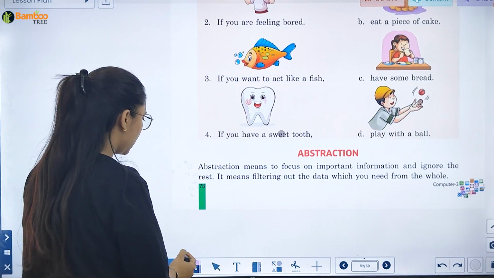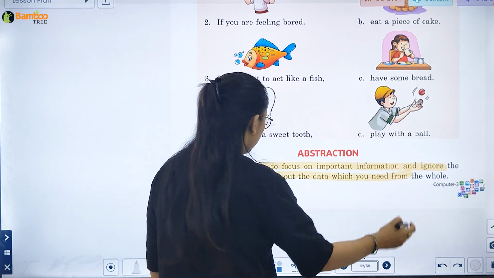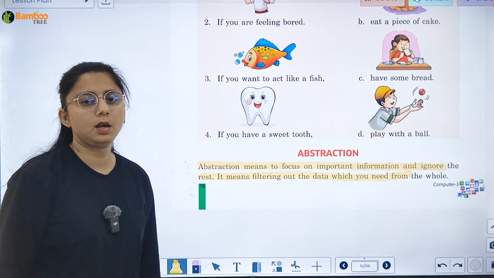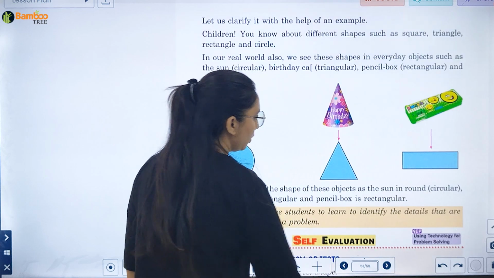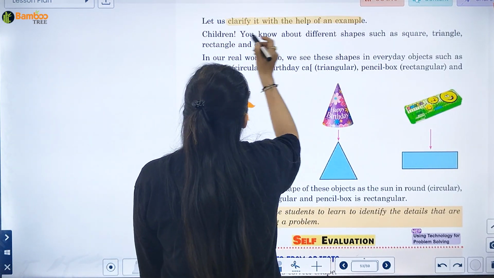Then we have abstraction. It means to focus on the important information and ignore the rest. It means filtering out data. What you have to do, you have to filter out data here. Let us clarify with the help of an example.